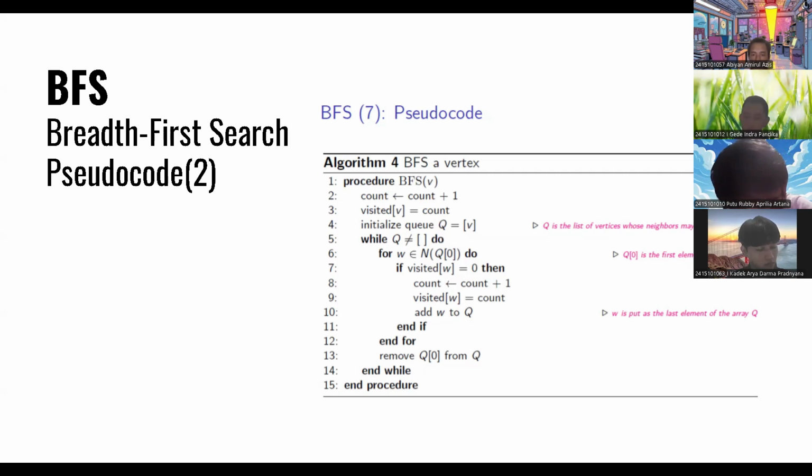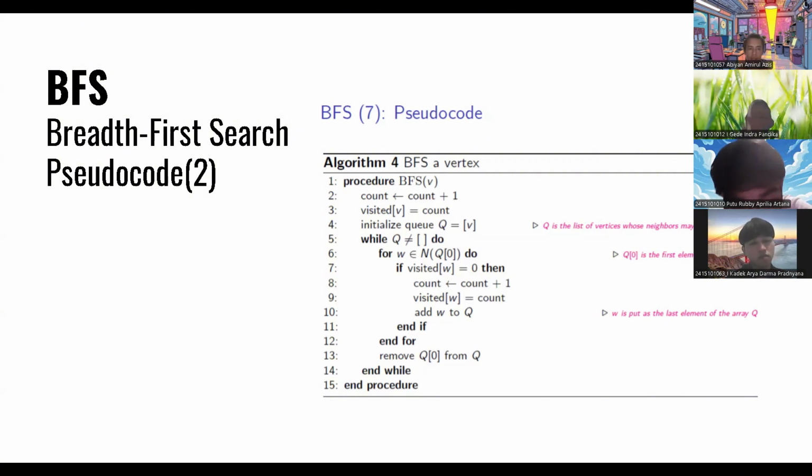So yeah, in the while there is a looping for, and the looping for starts with enqueue Q0. In this case, the Q0 is the top of the binary tree, so it is the root node. So if visited w equals 0, then count plus 1. So it will be checked one by one from 0 until the end of the elements.